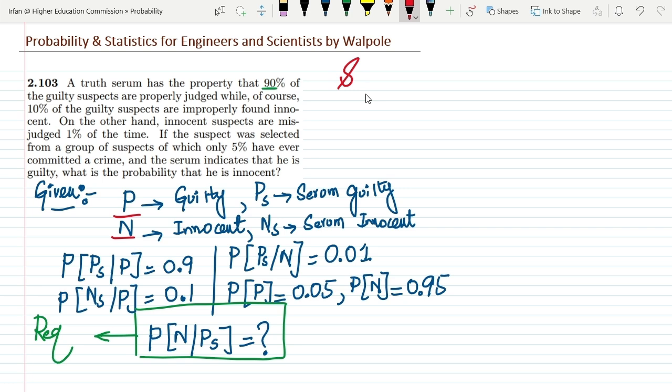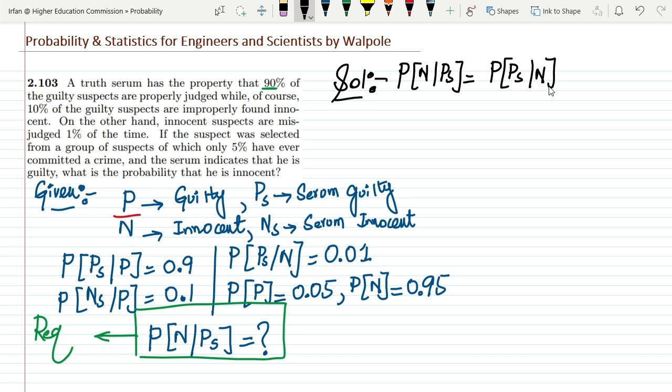Let me use the black color for it. Solving it, let me write the Bayes theorem. The probability of N given Ps would be the probability of Ps given N, multiplied by the probability of N, whole divided by the probability of the positives by serum.